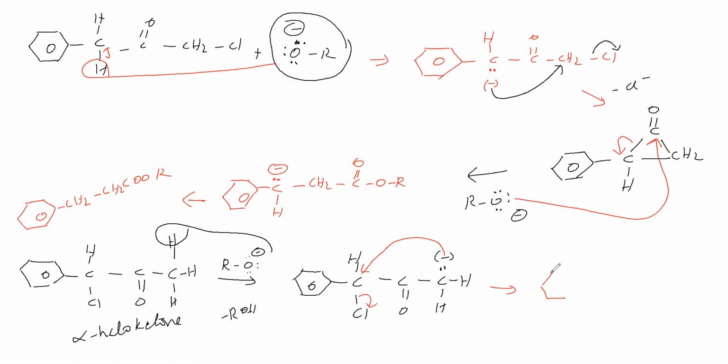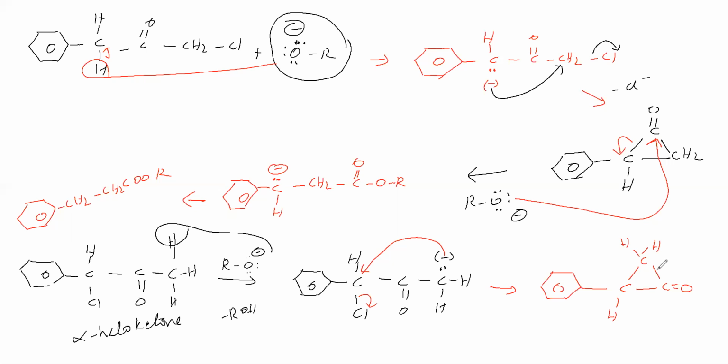Cl is leaving as Cl minus. Now we can say this carbon is having hydrogen, then C double bond O. This C double bond O is having CH2. That CH2 is attacking this carbon, so and so is produced.